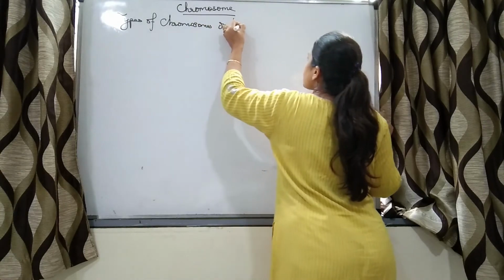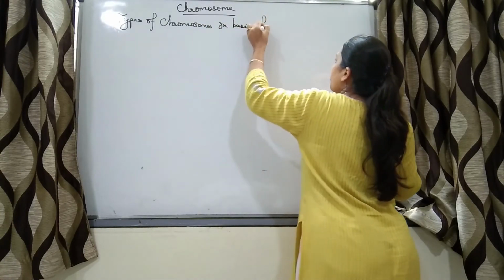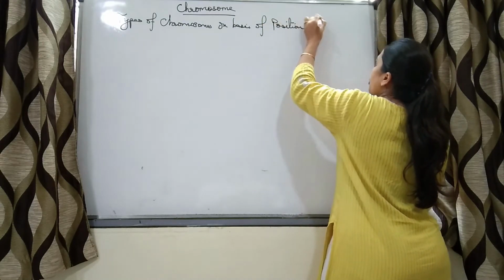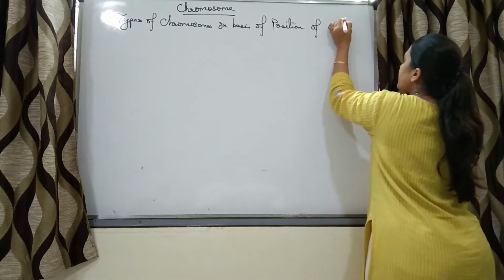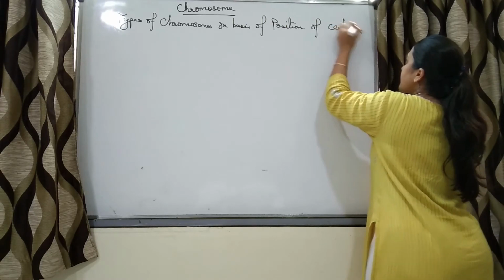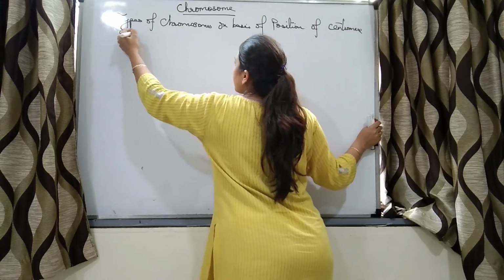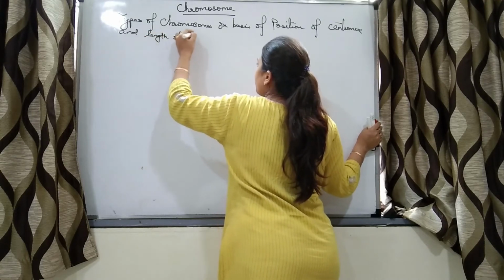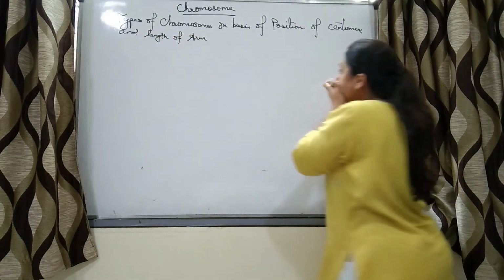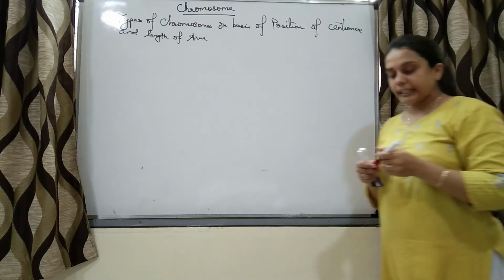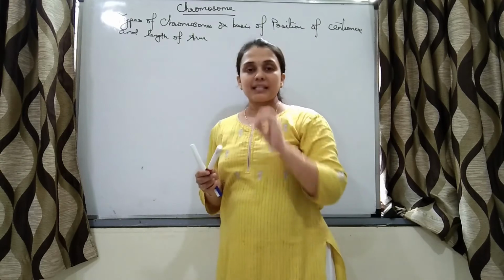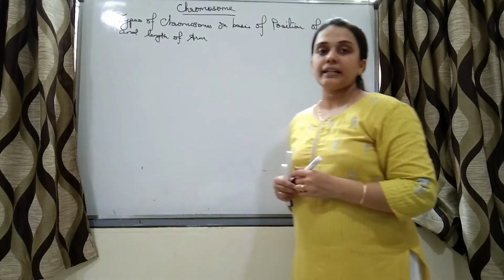We are going to study the detailed structure of chromosome, but let me quickly describe it so that you can understand it easily.